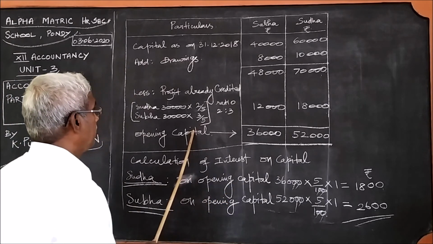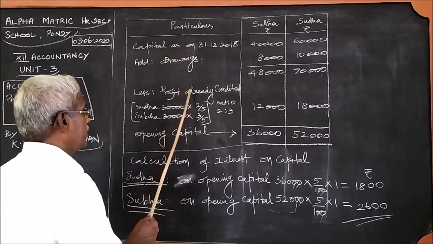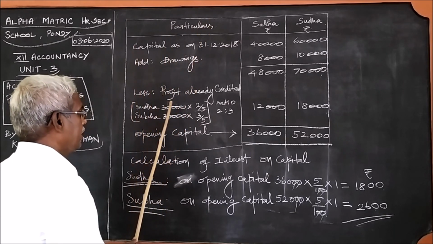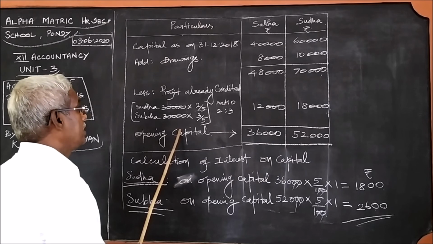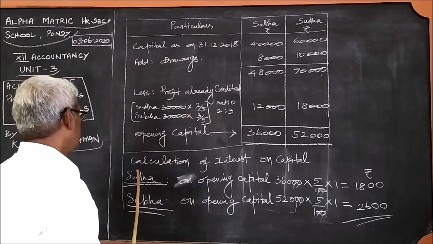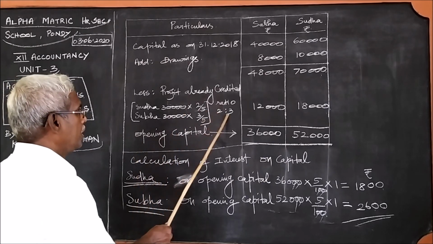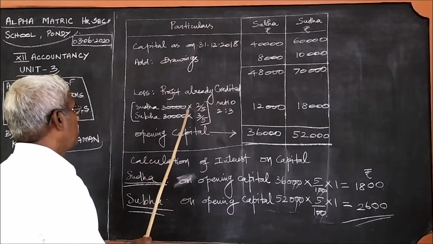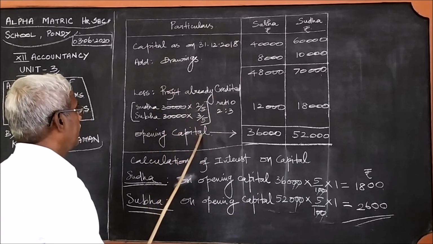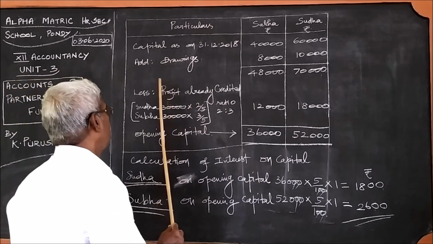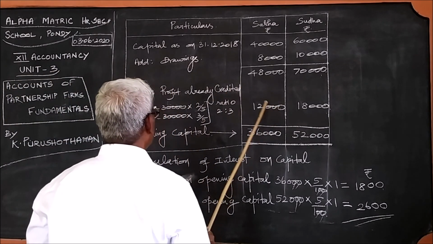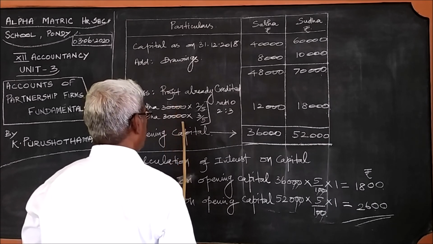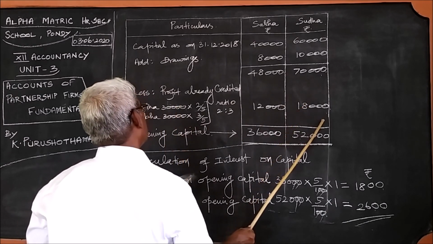In this problem, only the total profit of 30,000 is given, and it is divided between the partners Sudha and Subha in the ratio 2:3. So for Sudha 2/5 and Subha 3/5 is calculated. Therefore, the profit for Sudha is 12,000 and for Subha 18,000.